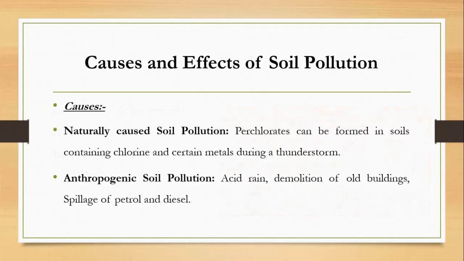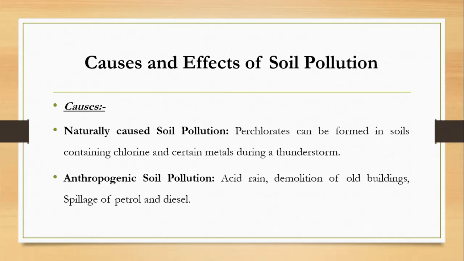Now we are going to discuss the causes and effects of soil pollution. Soil pollution can be caused in two ways. It can be caused naturally, and it can be caused by anthropogenic activities. So in nature, perchlorates can be formed in soil containing chlorine and certain metals during a thunderstorm. So when thunderstorms come, perchlorates are formed in soil which contain chlorine in excess, and they are negatively charged molecules. So this can cause soil pollution.